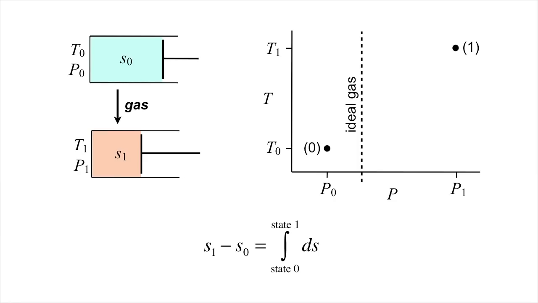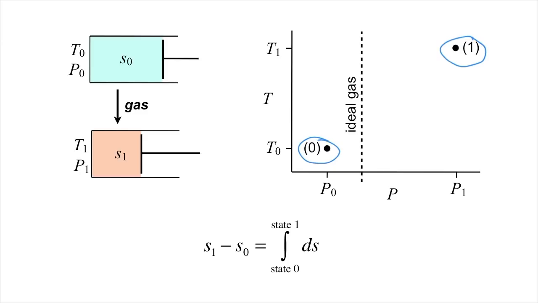To begin, let's return to the example of a gas in a closed piston cylinder assembly, which we considered previously in the context of mapping enthalpy as a function of temperature and pressure. Recall we picked a reference state, state 0, at low pressure and high volume, where the gas is ideal. As before, let's assume that the state we're interested in, state 1, is a non-ideal gas at higher pressure and temperature. As with enthalpy, entropy is a state property, and thus does not depend on which path we take from state 0 to state 1.